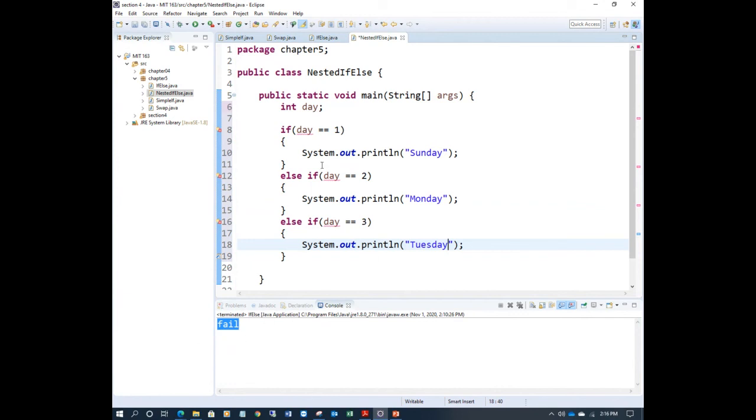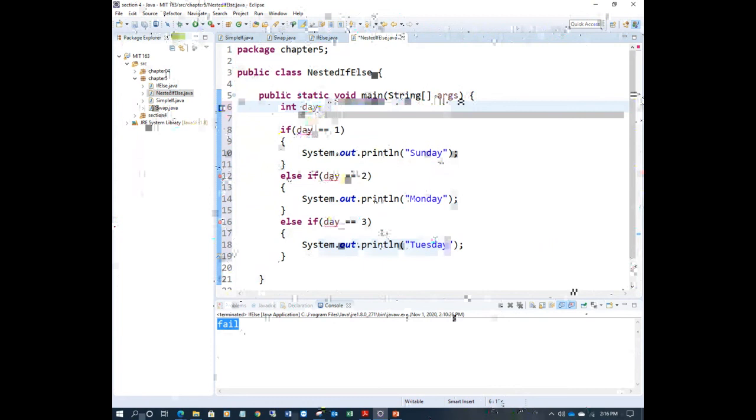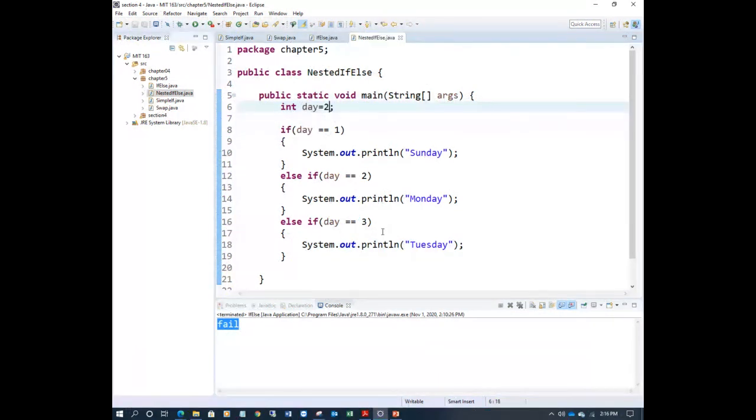So now let's see here. Based on the value of day, it will execute. Initially assume the initial value. What is the initial value? Let's go to the first one.